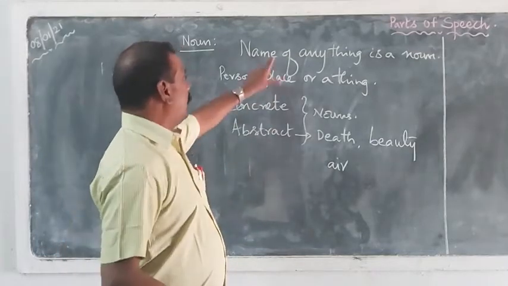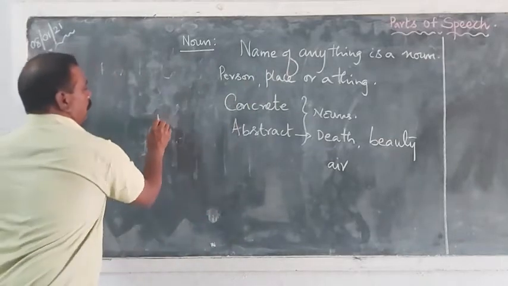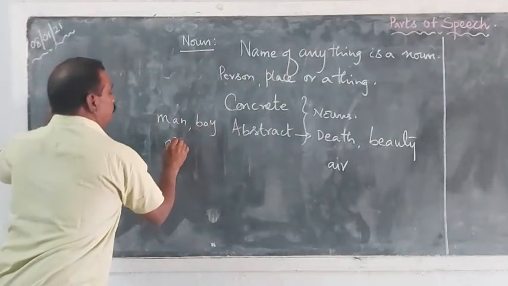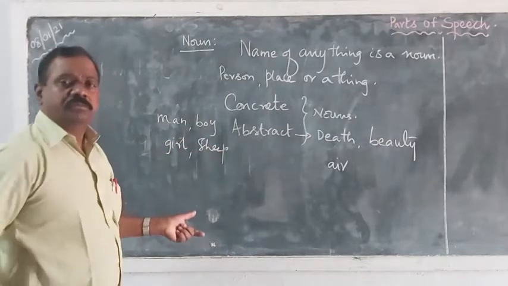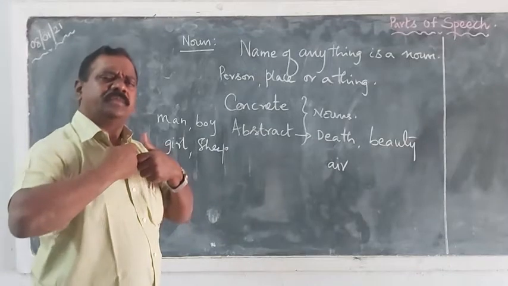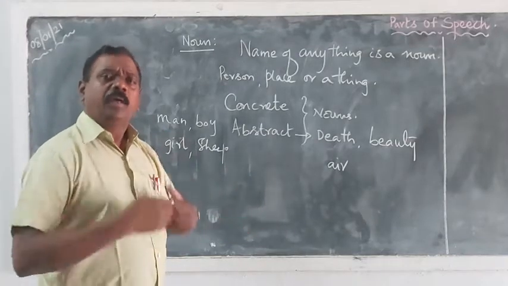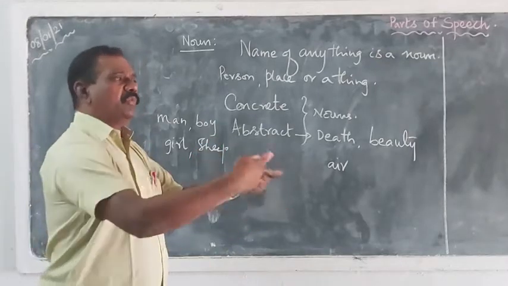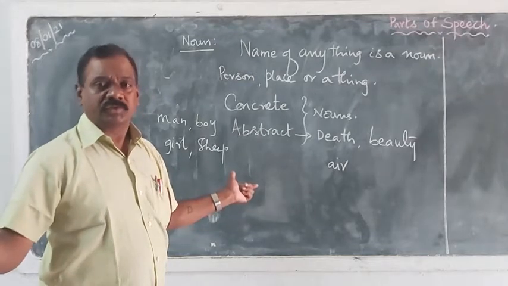So a name of anything is a noun. A man, boy, girl, sheep, bench. So you can say lots of the things and lots of places, people, and my name, your friend's name, father name, mother name, all these are nouns.